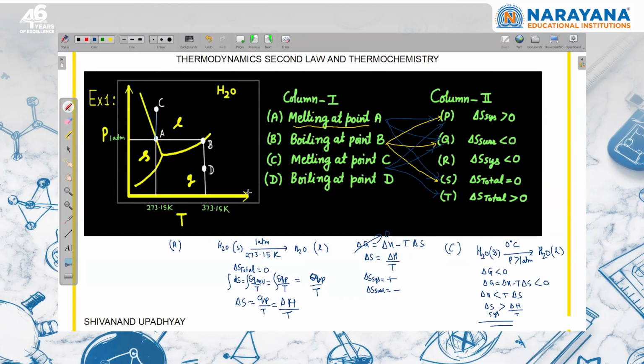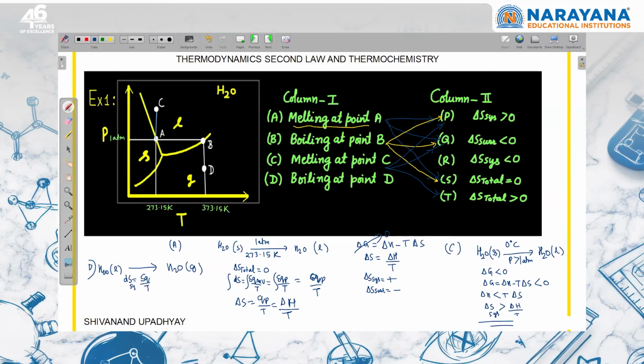We are discussing boiling here again. If we take at D point, if we take H2O in liquid state and we are discussing boiling to H2O in gaseous state, again gas is stable here, so directly this will convert into gas, means this is a spontaneous process. So either you can use like this or you can directly say that dS is equal to delta q upon T.